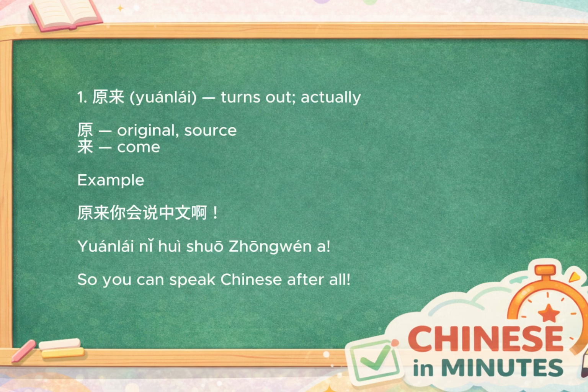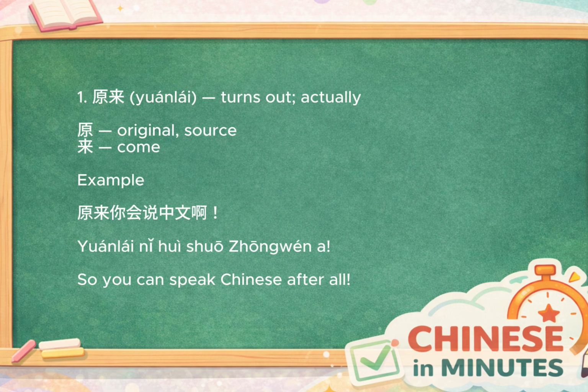Let's start with one of the most common words in everyday conversation, yuán lai. Yuán lai is pronounced yuán lai. It means turns out or actually. The character yuán gives us the idea of the original situation, while lai means to come. So if we imagine the truth finally coming into view, we get the feeling behind yuán lai.